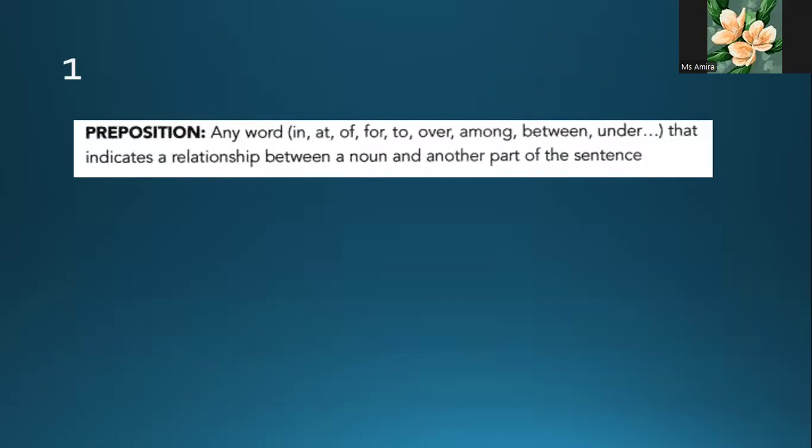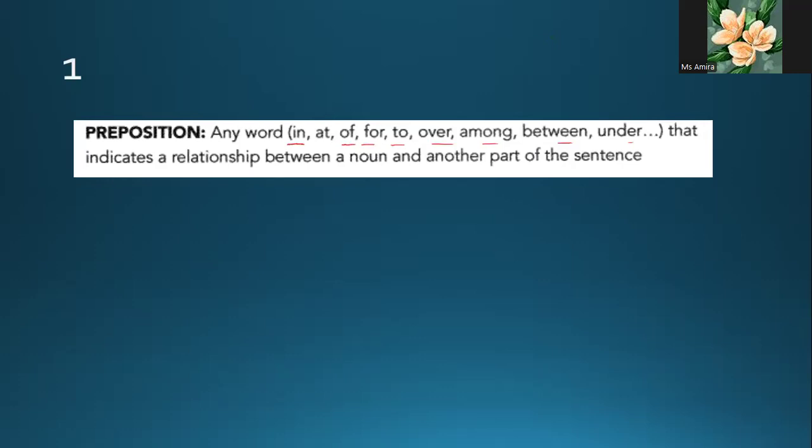But the problem is if we have separation between them. What kinds of separation come between them and make it a little bit difficult to make sure whether they agree or not? I can say we have prepositions like in, on, at, of, for, to, over, among, between, and under.